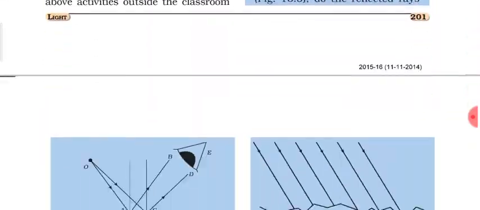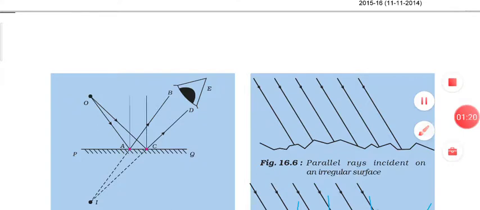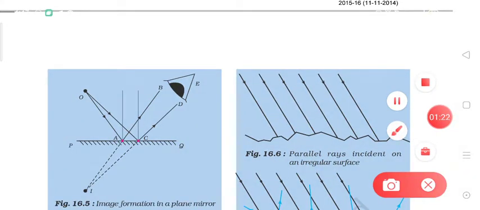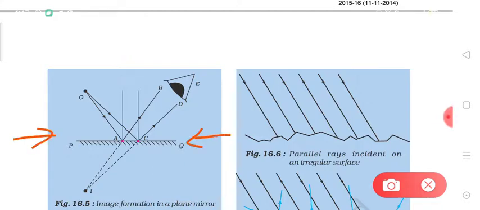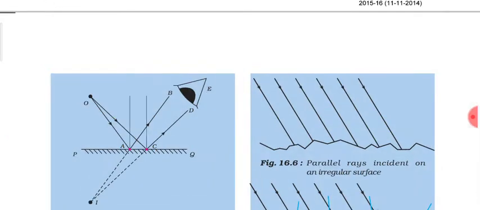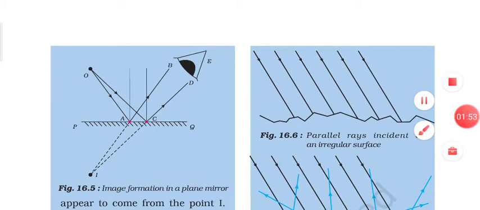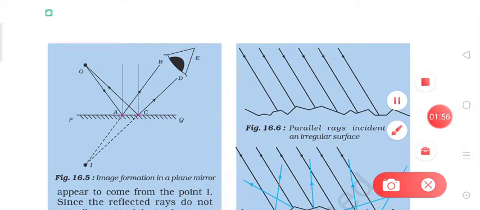Now let's discuss how the image is formed, means how we can see an object in a mirror. Suppose this is a mirror. So what we will do, we will make a diagram like this. Suppose you will draw a line which is representing a plane mirror. Now on the paper you will make a point O, and from this point O you will draw two incident rays, the ray OA and the ray OC on the points A and C. So in this way you have drawn two incident rays on a plane mirror.